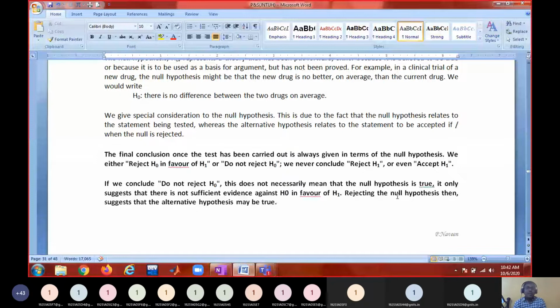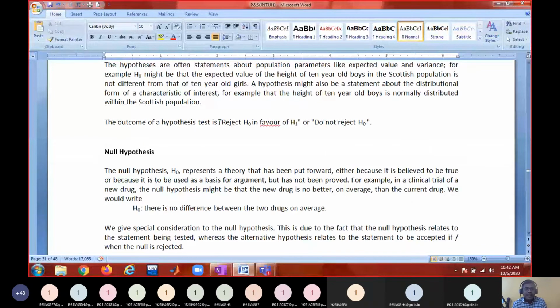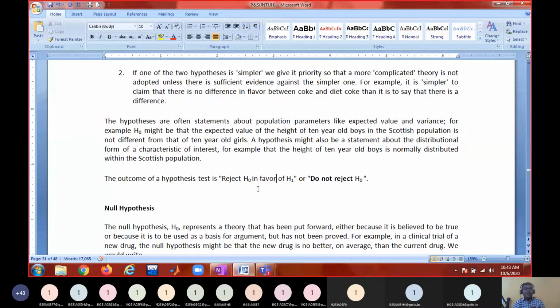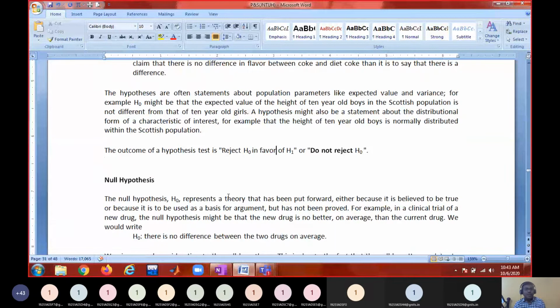But in most of the books, for the opposite of reject, instead of writing do not reject, they write accept, which I don't actually accept. So in my discussion, I will either say do not reject H naught, do not reject the null hypothesis, or reject the null hypothesis, rather than saying accept the null hypothesis.